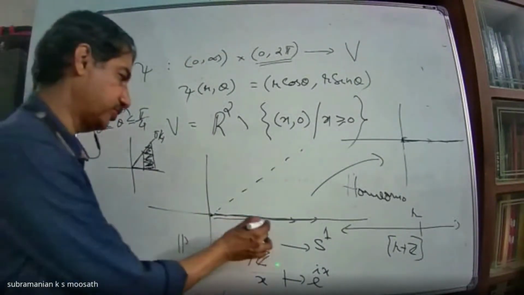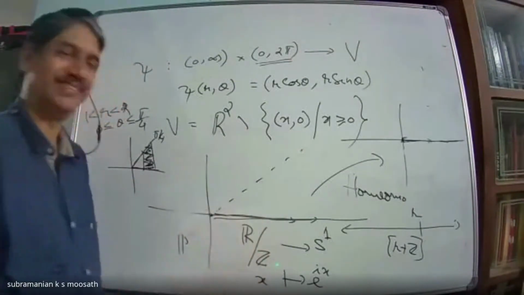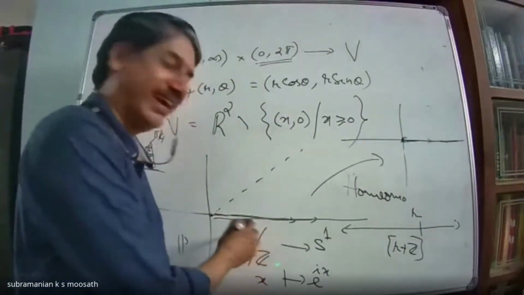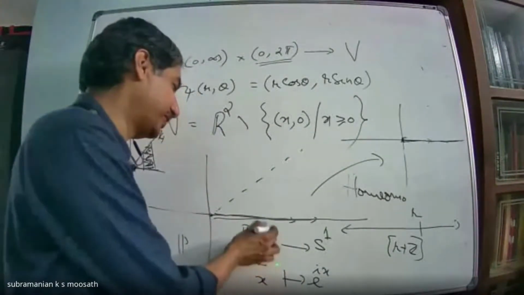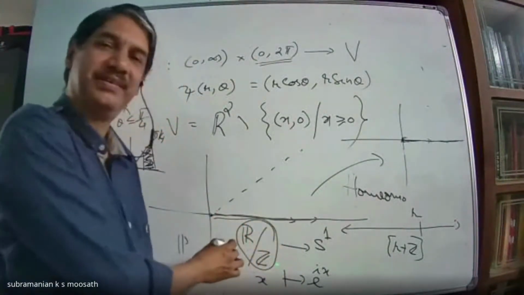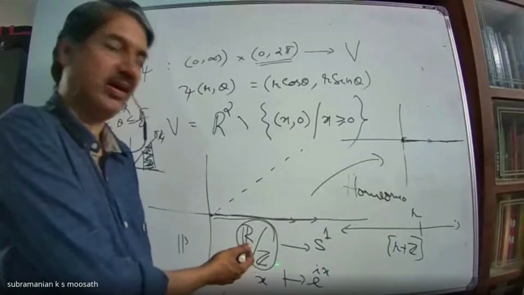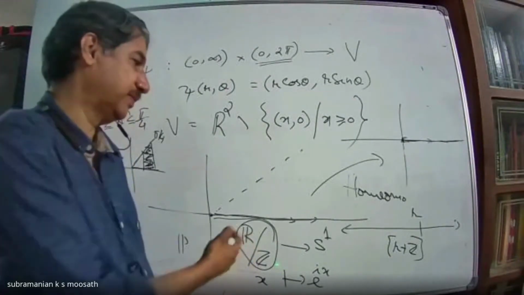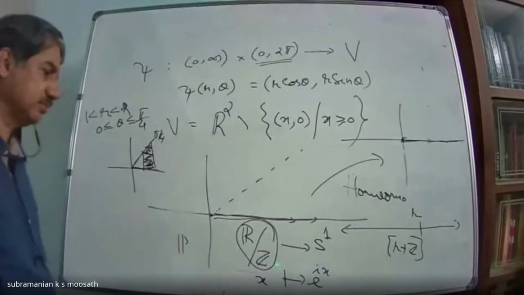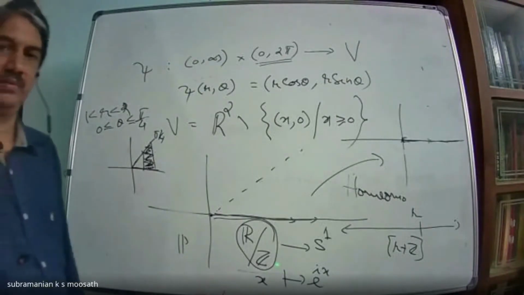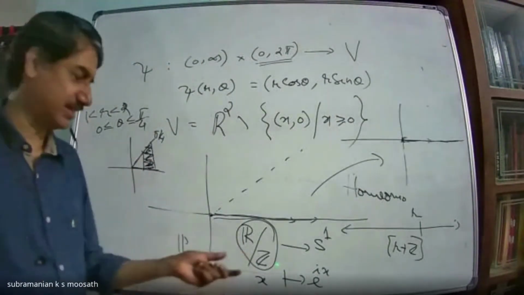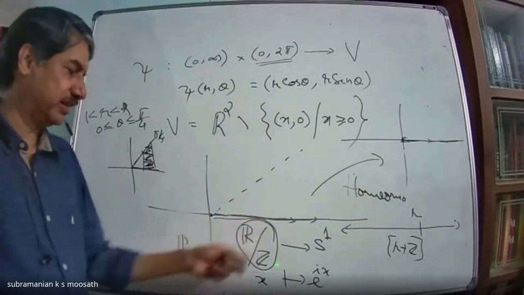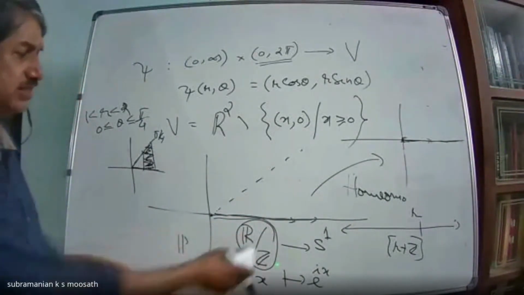So what is this object? Since it is a homeomorphism, even if you are not able to visualize it, this is nothing but the circle. How it becomes a circle, I'm leaving to you. You might have seen it. So this is also a homeomorphism.